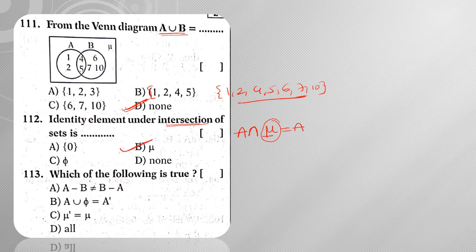Next, which of the following is true? A minus B is not equal to B minus A. Next, A union phi is equal to A, hence that option is false. Next, mu dash is equal to phi. Clearly that is also false. Hence the only possibility is A minus B is not equal to B minus A.